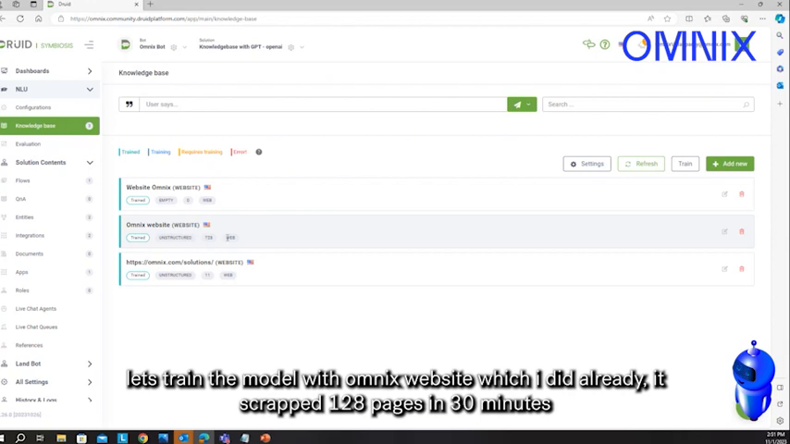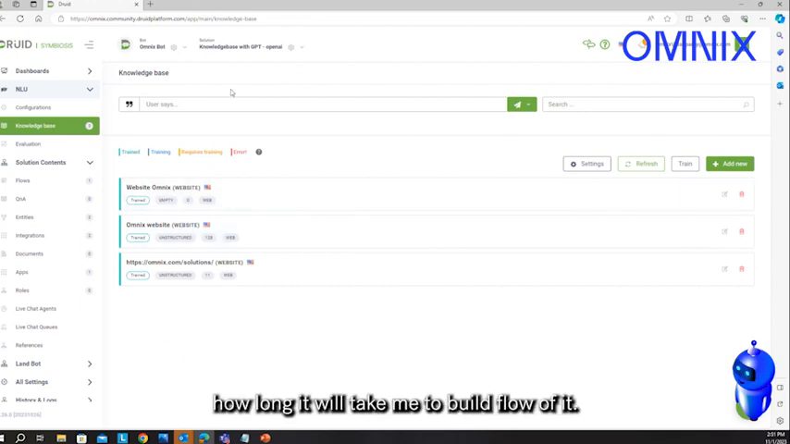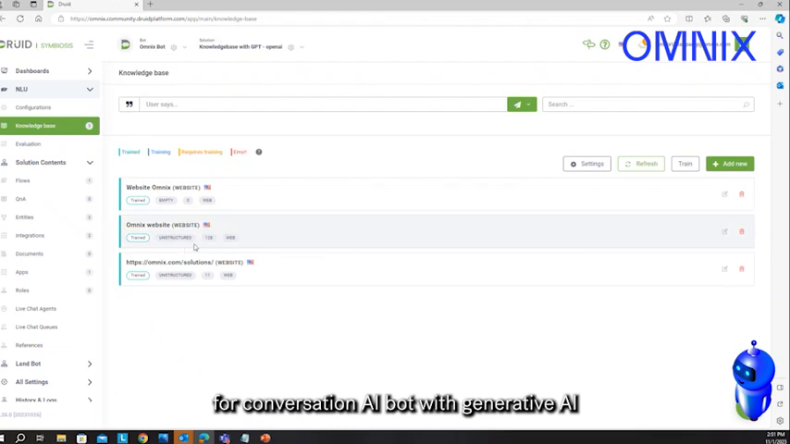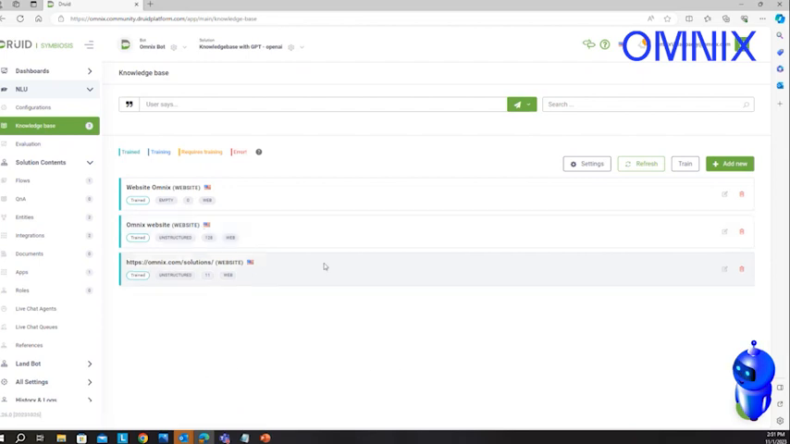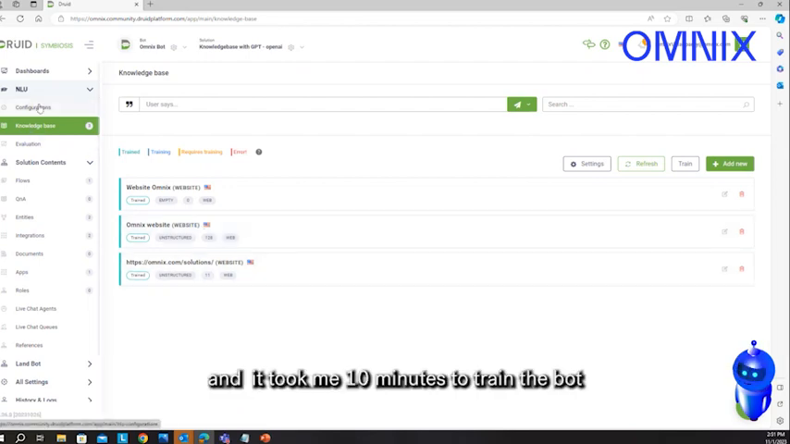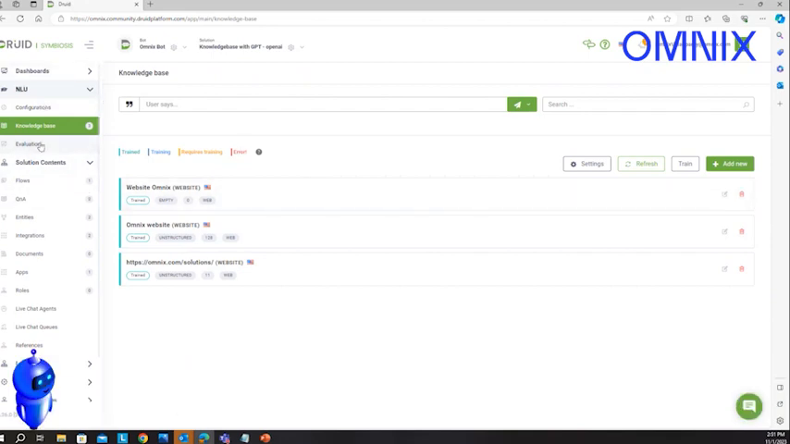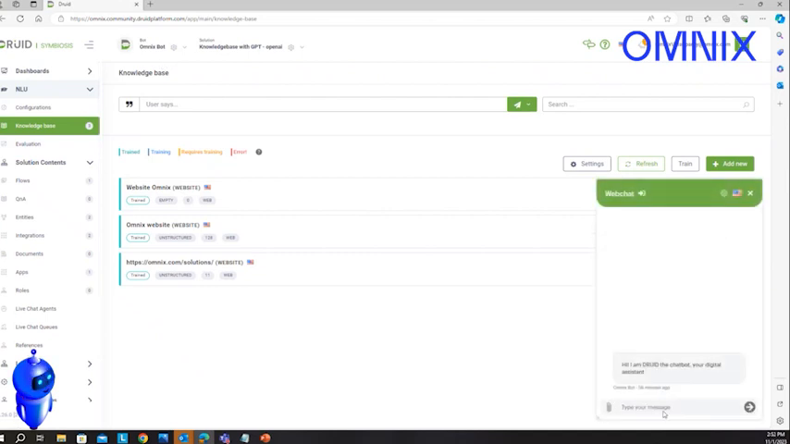It scraped 128 pages within 30 minutes. Just think, if I had to do it manually, how long would it take me to build the flow for a conversational AI bot with generative AI. Generative AI took 30 minutes to scrape all the content from the website, and it took 10 minutes to train the bot. I have trained OpenAI for this conversational AI bot. The Omnex bot is ready to answer. Let's start the conversation with the Omnex bot.